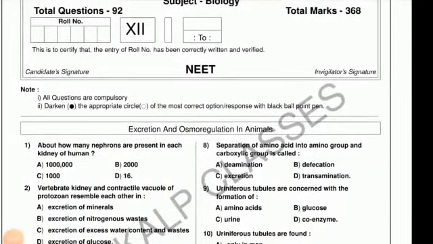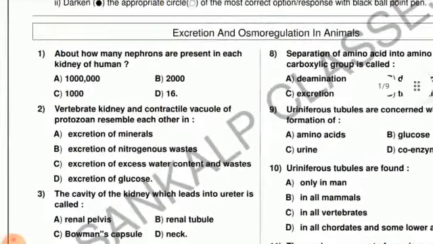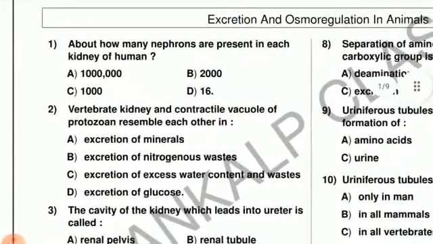Namaskar. In this lecture, we are going to discuss the NEET questions of excretion and osmoregulation in animals. The first question is about how many nephrons are present in each kidney of a human. The first option is 1 million, second option 2000, third option is 1000, and the last one is 16. The right answer is 1 million, that is option A.